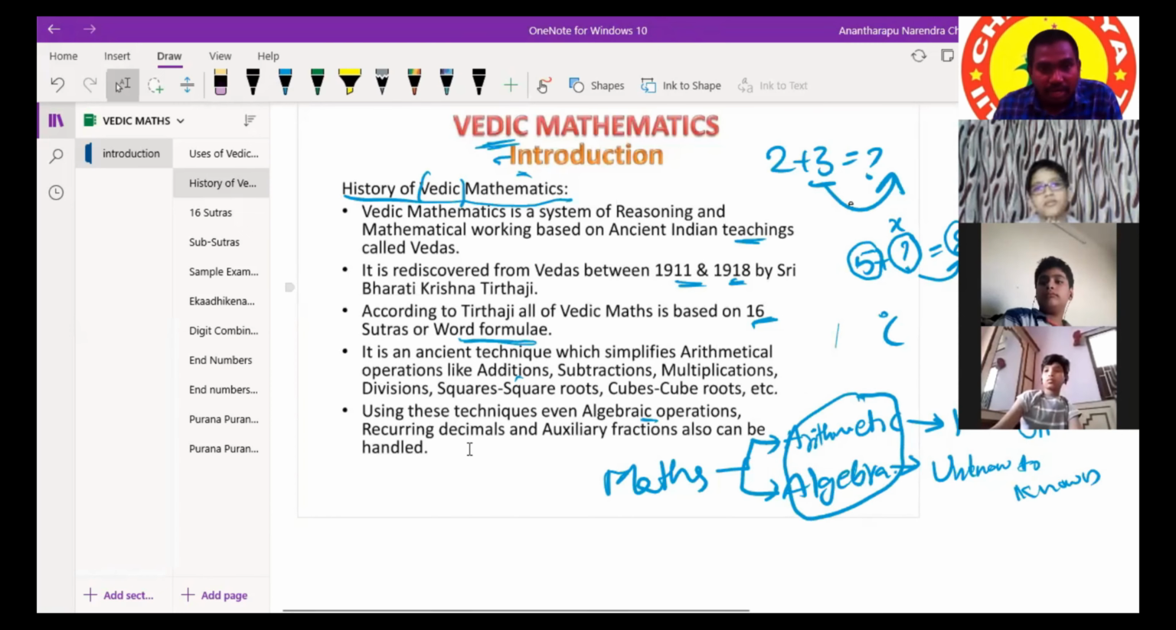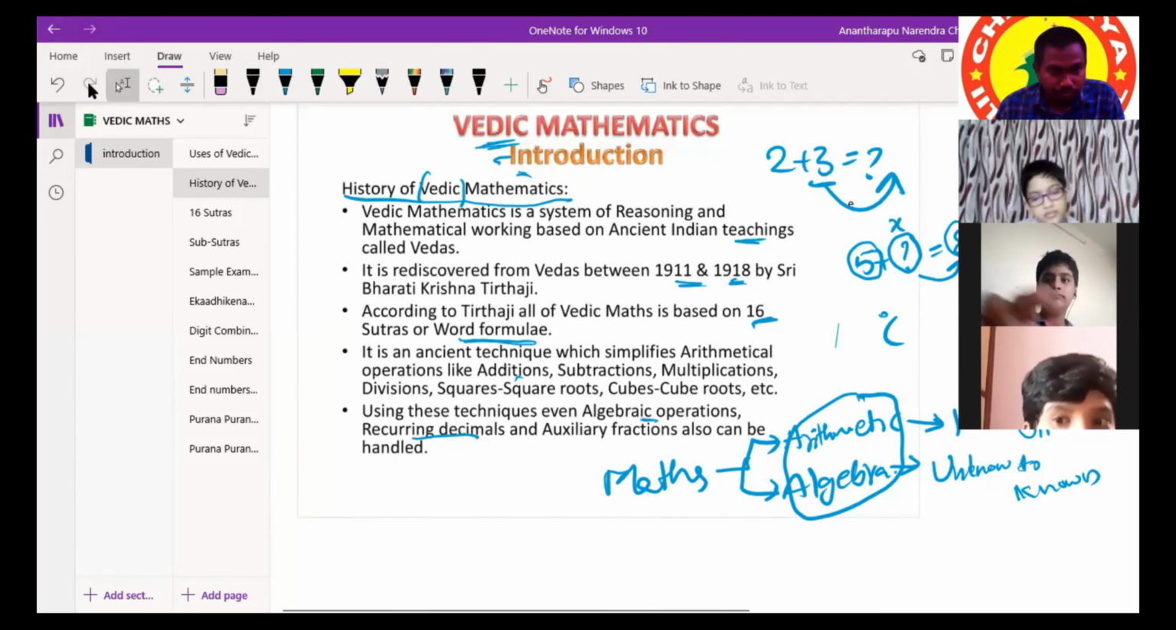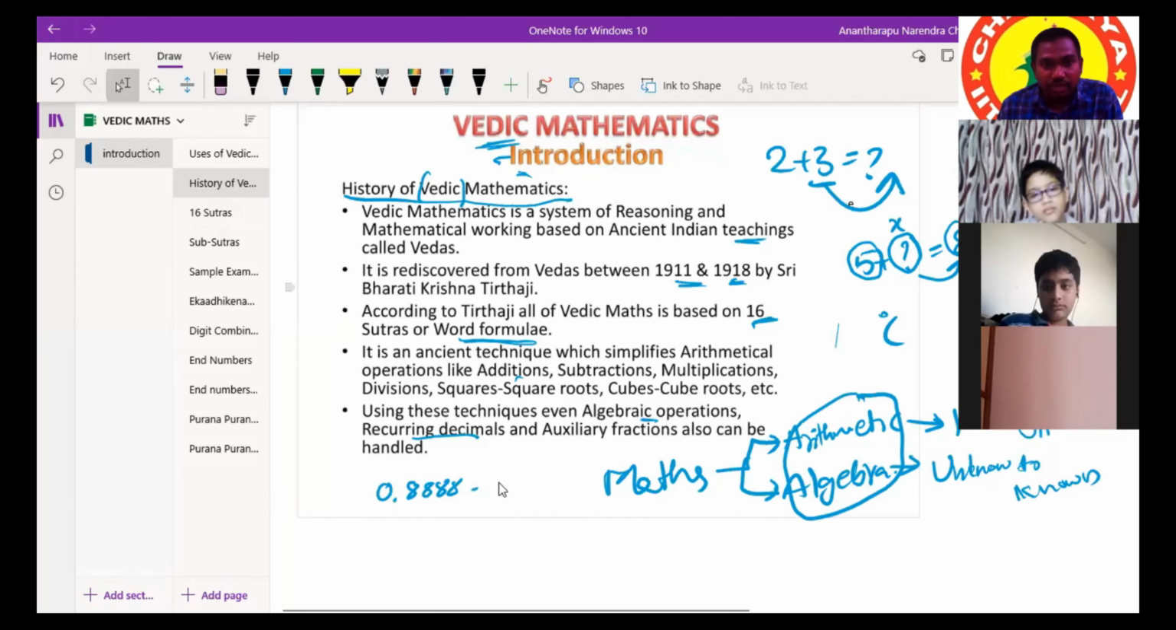Along with these two, these techniques are helpful for recurring decimals also. Recurring decimals means, have you seen this type of decimals? 0.8888 and so on. Whenever we divide, we will get this; it goes on to infinity.